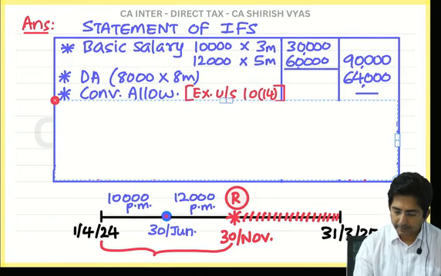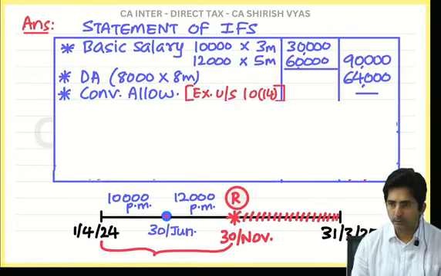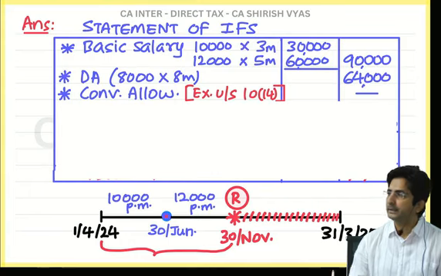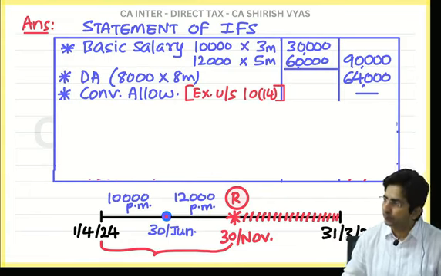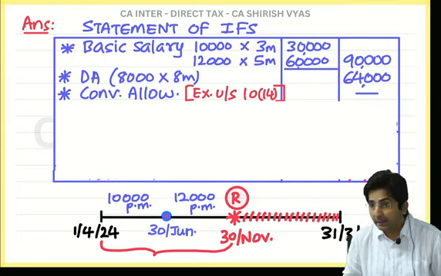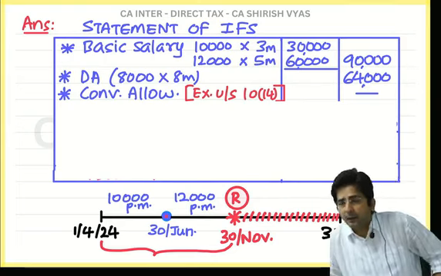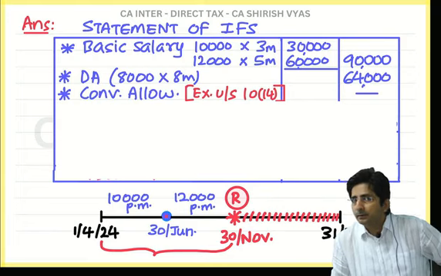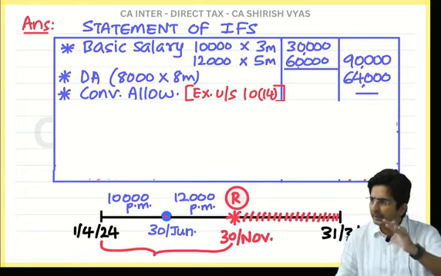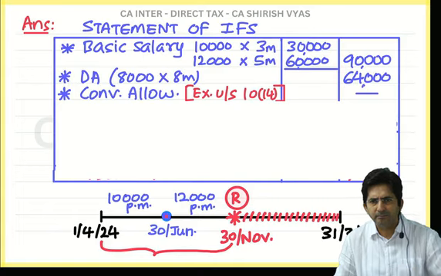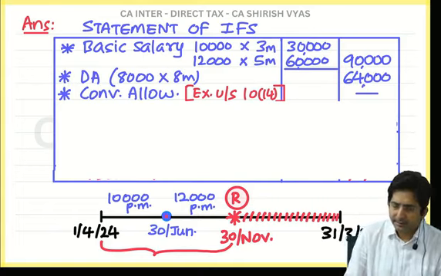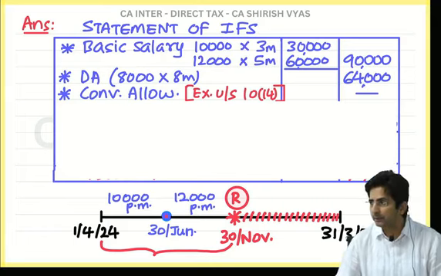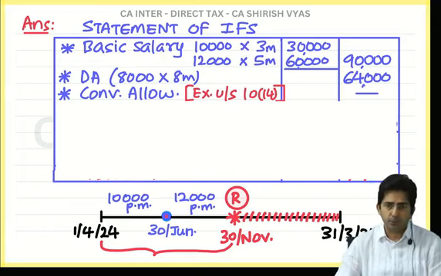See what I have done? Directly I put dash. You can do shortcut. If you want, you can write in the inner column. Then you will have to minus full only, because spent amount is not given there. Assume fully spent. So first writing in inner column, then deducting, it will take time. To save the time, you can put directly dash. In bracket, you have to mention the section: exempt under section 10(14).